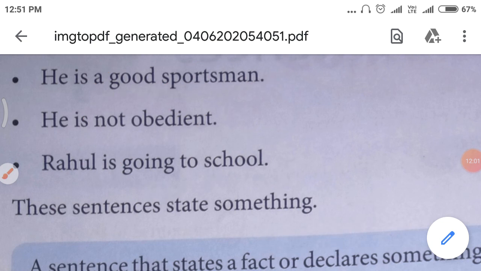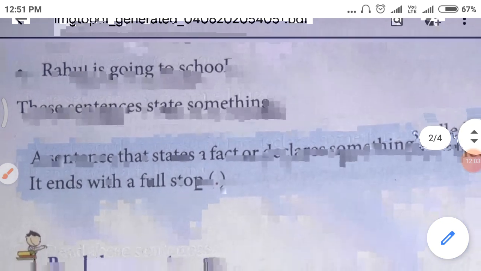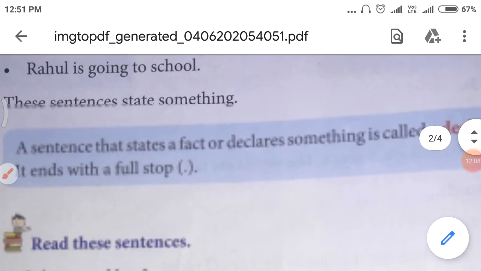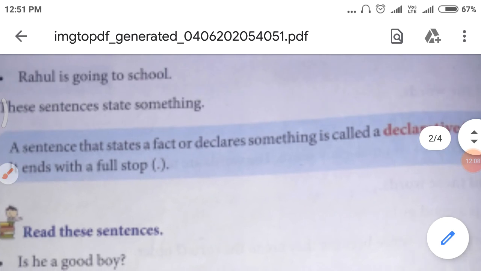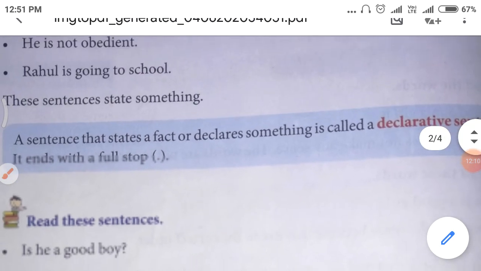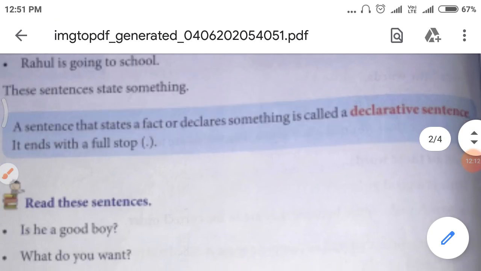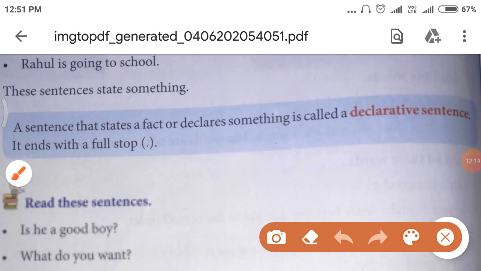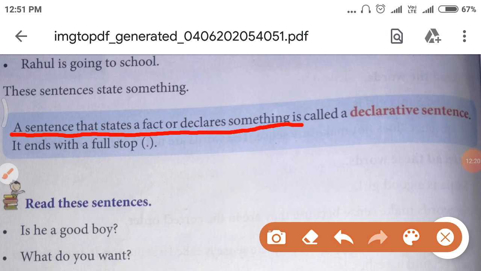So understood, my dear students? So let's read the definition of declarative sentence with me. Okay, let's start. A sentence that states a fact or declares something is called a declarative sentence.